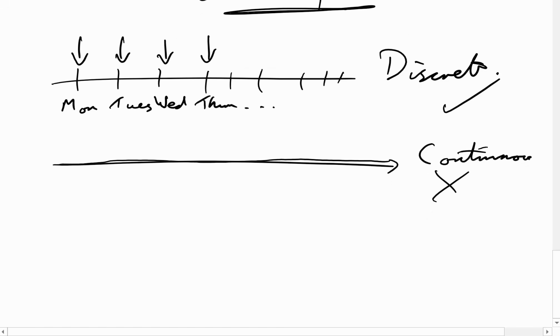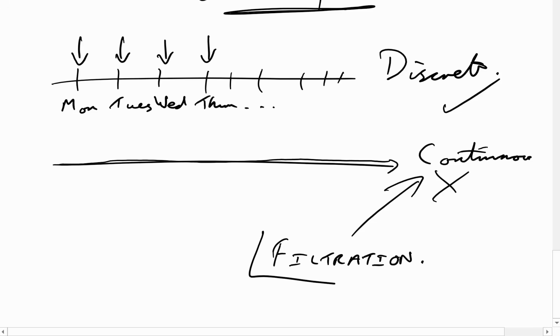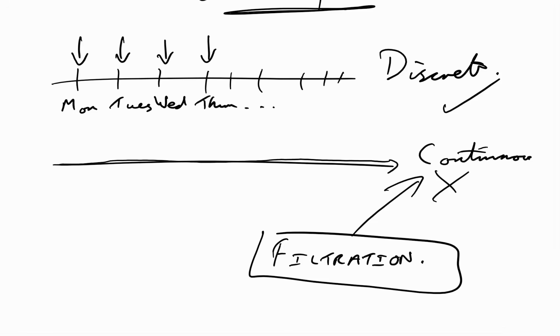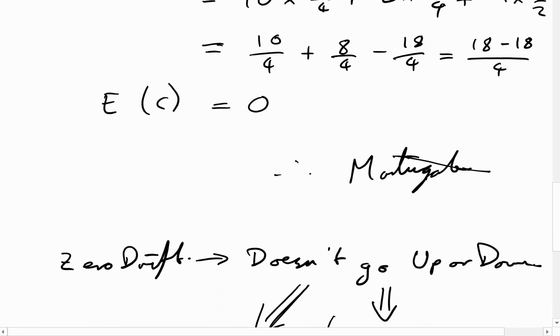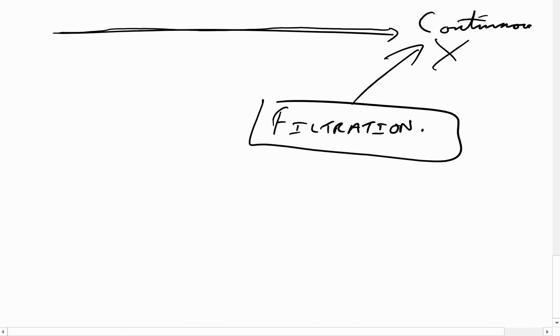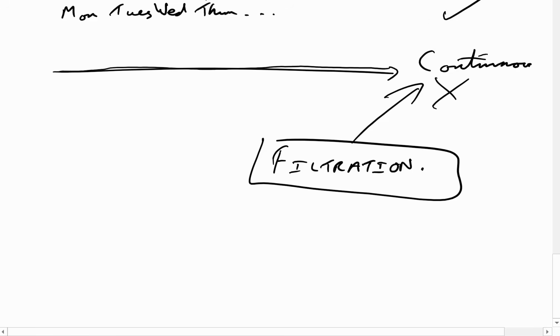If it's continuous, the way that we do it is we replace all of our events by something called a filtration, because it's much harder to deal with a continuous time period. So basically, we use a filtration to deal with martingales in continuous time. That's basically the next thing we're going to come on to: filtration.